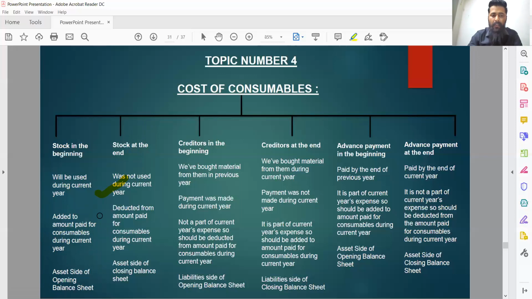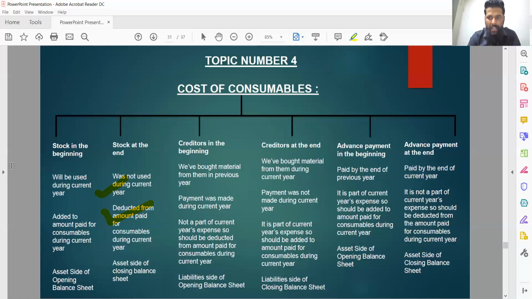So if it has not been used during current financial year, that should not be charged to income and expenditure account. So it should be deducted from amount paid for consumables during current year. Basically, 1 lakh was the amount paid for purchase of consumables. 20,000 I was already having. Total is 1,20,000.